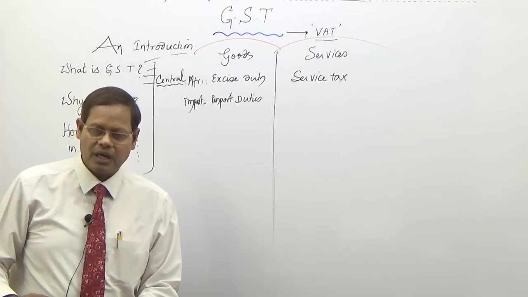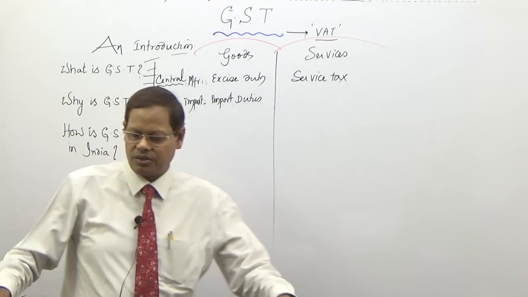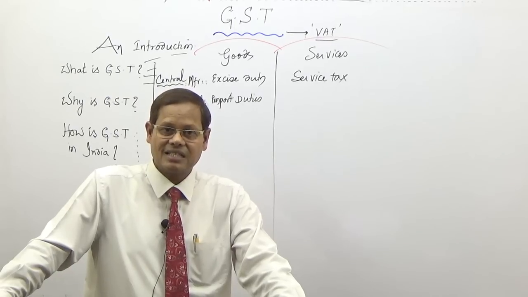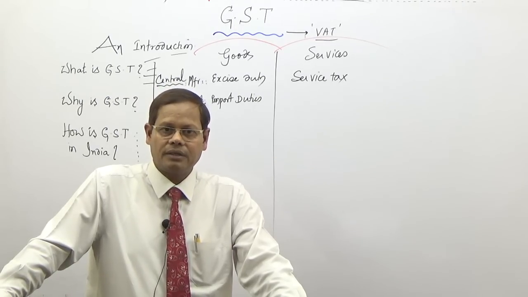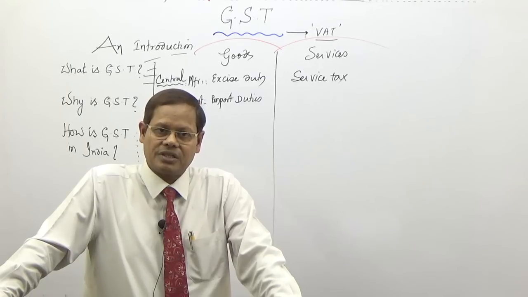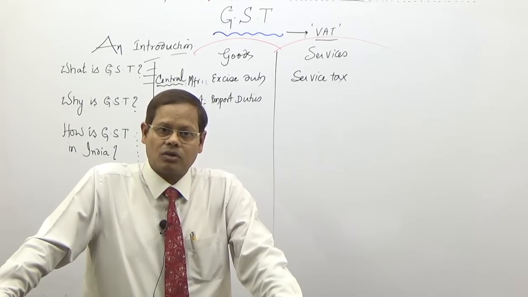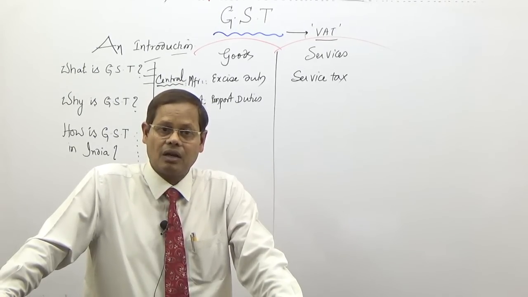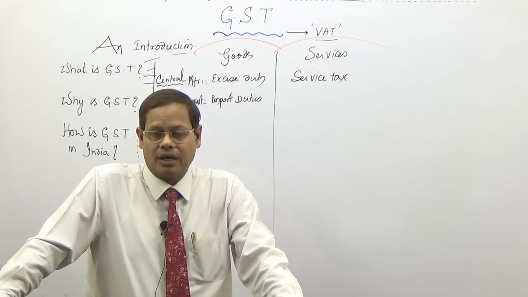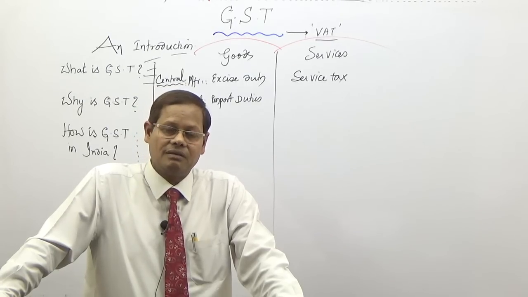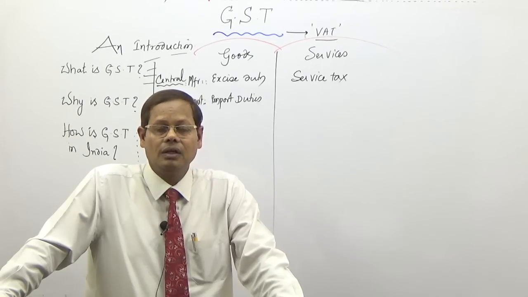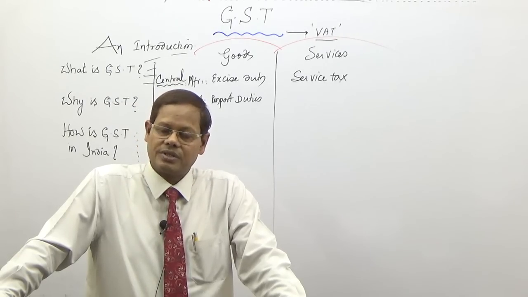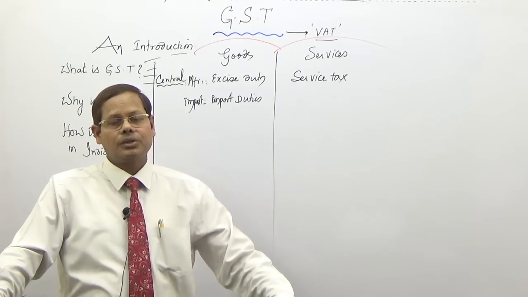Other than this, there are so many other taxes, additional duties, taxes, cesses. For example, on toiletry products, the central law is there, that is levied by the central government under central law. Of course, that is collected by state governments. And there are other additional duties of excise.